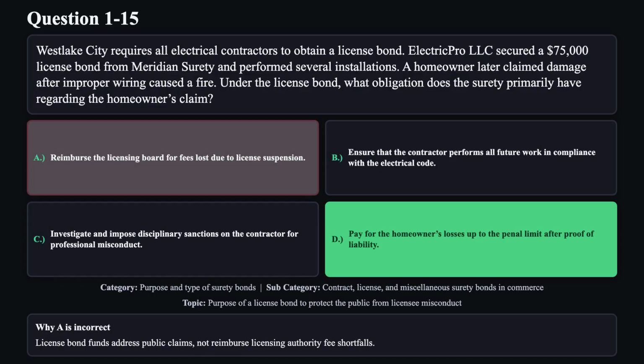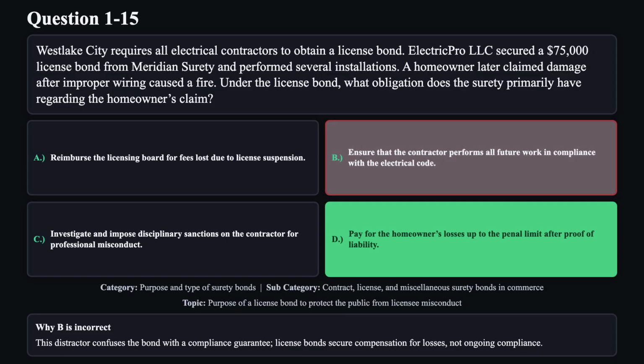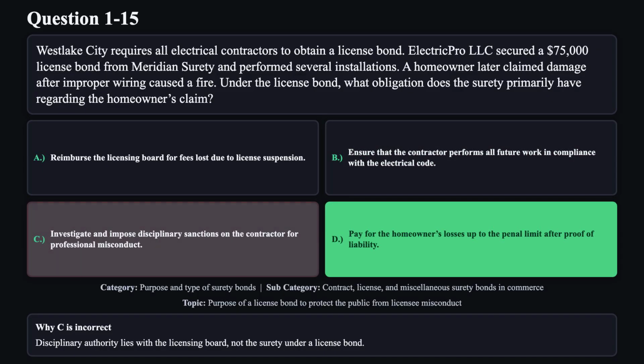Reason A is not correct. License bond funds address public claims, not reimburse licensing authority fee shortfalls. Reason B is not correct. This distractor confuses the bond with a compliance guarantee. License bonds secure compensation for losses, not ongoing compliance. Reason C is not correct. Disciplinary authority lies with the licensing board, not the surety under a license bond.